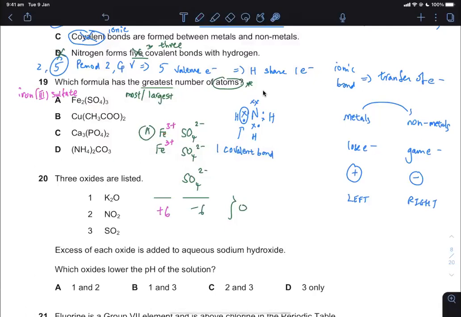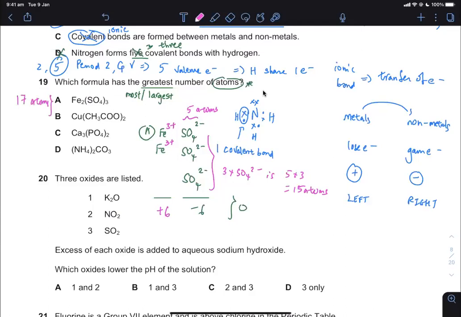There is 1 atom, 2 atoms. There is 1 sulfur and there's 4 oxygen. So altogether, 4 oxygen and 1 sulfur is 5 atoms. So when you have 5 atoms there, you have another 5 atoms there, you have another 5 atoms there. So altogether, 3 times SO4 2 minus is 5 times 3, which is 15 atoms. When you have 15 atoms from the sulfate plus 2 more, then you get 17 atoms. 17 atoms for option A.